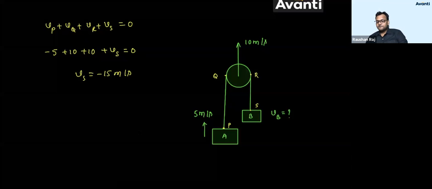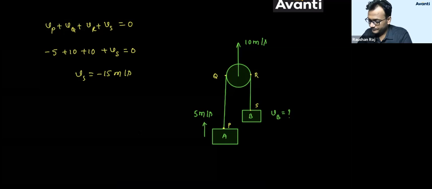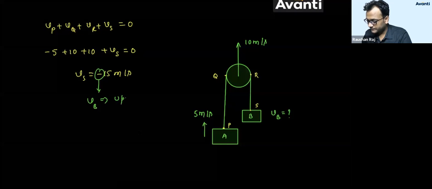What is the meaning of -15 meters per second? That means the velocity of S will be what? Upward. Why upward? So that it will tend to decrease the length RS, because the negative sign means tending to decrease the length.